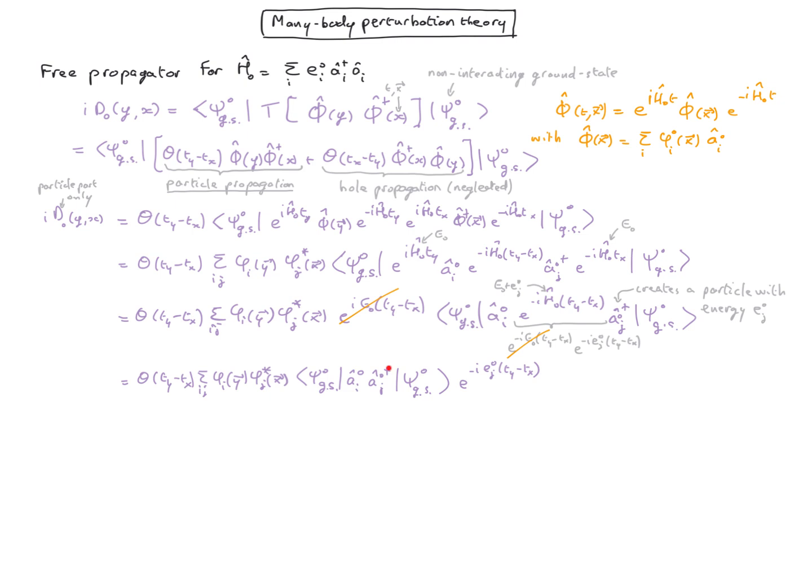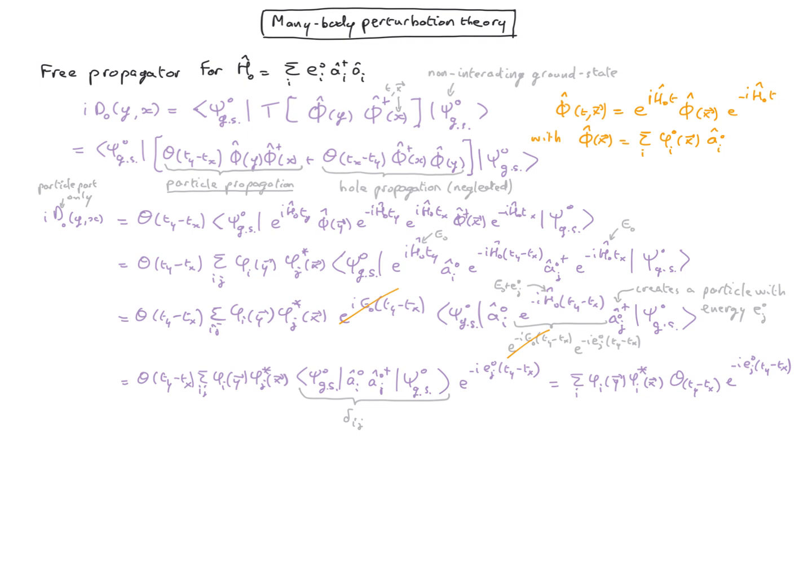We see that if we create a particle and annihilate another one, not in the same state, then we will have a new state which will be orthogonal to the ground state. That will be a particle-hole excitation of the ground state, and therefore the expectation value will be 0. The only way this can be non-zero is if we create and annihilate exactly the same particle, or the particle in the same state.